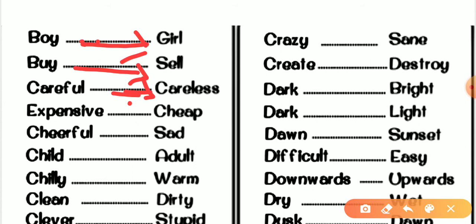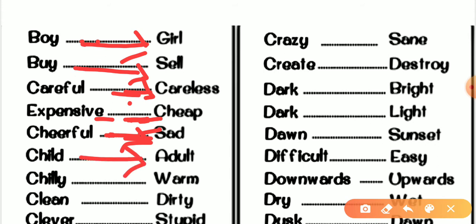After that, expensive. Obviously, we are talking about expensive. It means which is very costly, and cheap, which is not too costly. The price is very low. That's called cheap. And after that, cheerful. So the opposite of cheerful is sad. Then the word is child. So the antonym of child is adult.